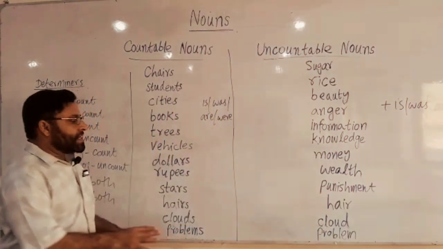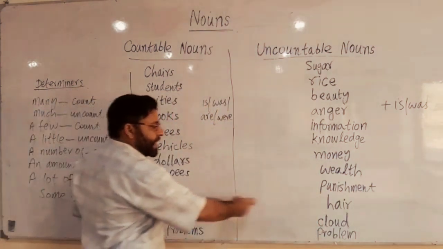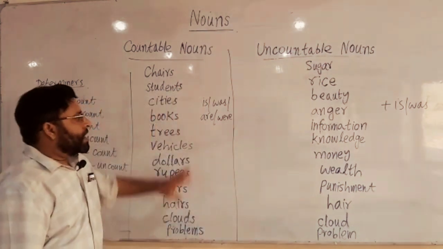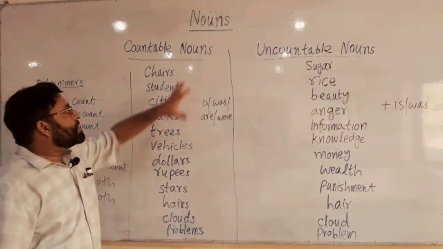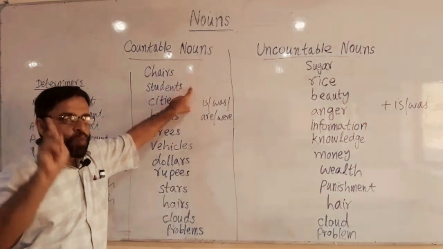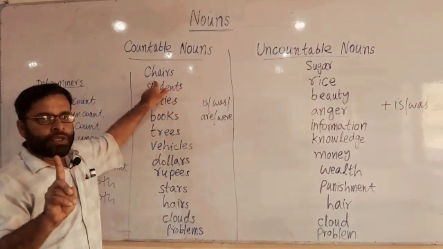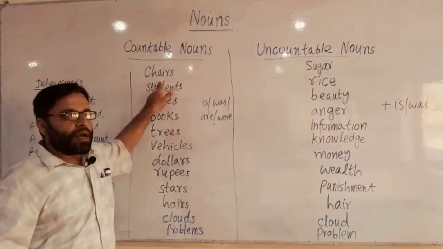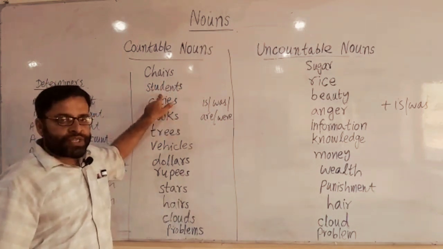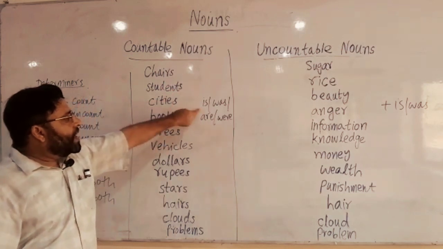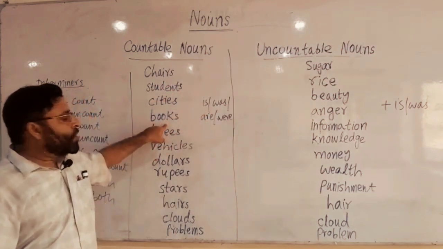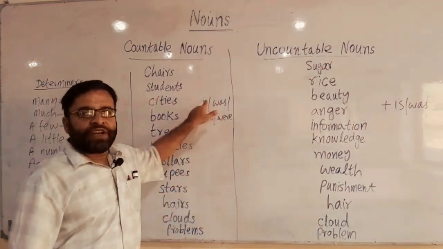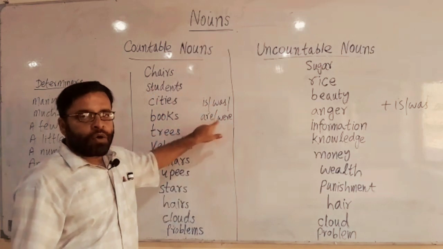Now you see there are some similar words, written in the countable column and also in the uncountable column. Remember one thing: if a countable noun is one, for example one chair, it will be used with is or was. There is a chair in my class. There is a student in the office. There was a book on my table. If it is one, use is or was. If it is more than one, use are or were.